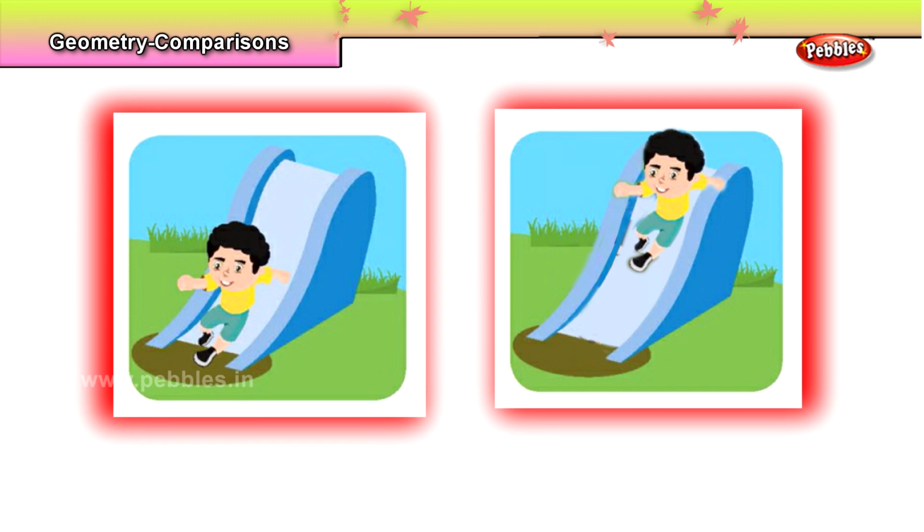So, the first picture tells us he is on the bottom of the slide. The second picture tells us that the boy is on top of the slide. Can we have one more picture? Very good.